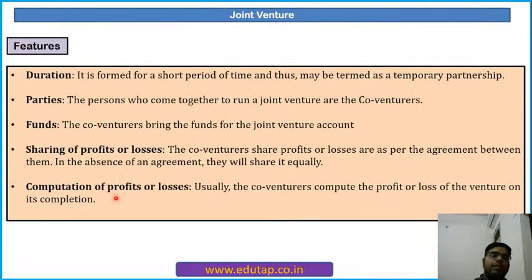Some of the features of joint venture. In most cases, joint venture is formed for a particular period of time. Okay, because joint venture is formed for a particular project. So that project life is certain. So joint venture is not formed forever. It is formed for a specific period of time. Clear? Duration, it is formed for a short period of time and thus may be termed as a temporary partnership.